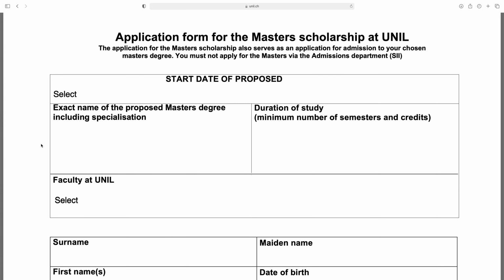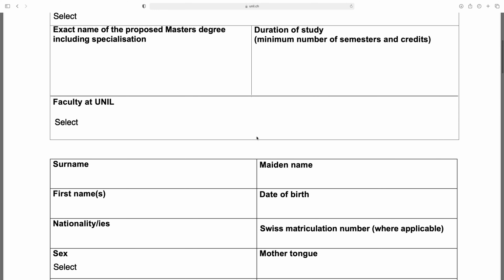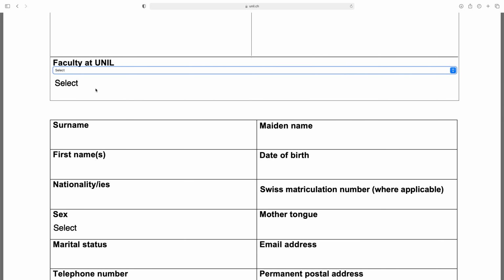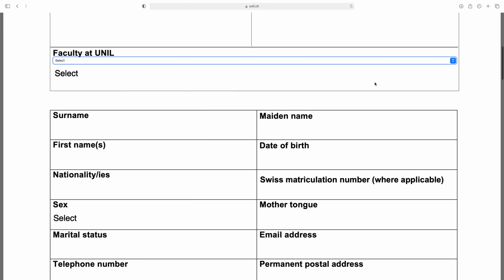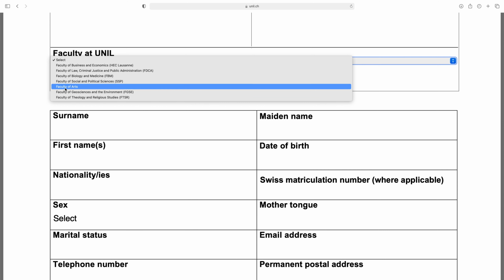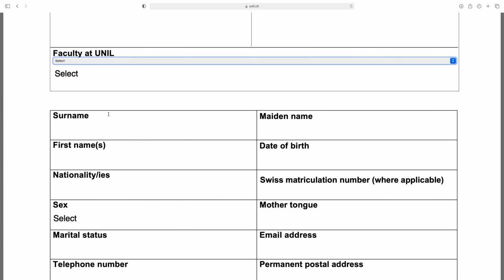And then here write the name of master degree program and duration of study, minimum number of semesters and credits, 2 years, and from here select the faculty at UNIL. So from here select the faculty. You can select faculty of arts, business and economics, so select according to you.